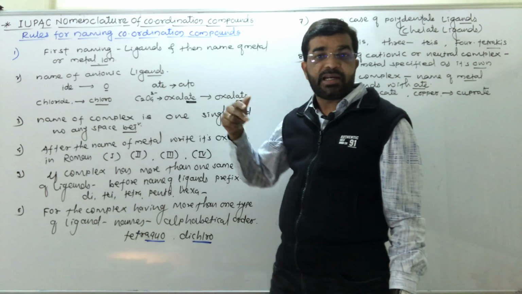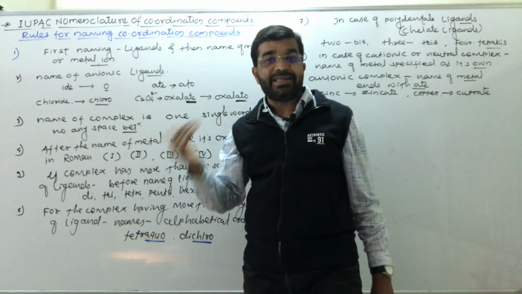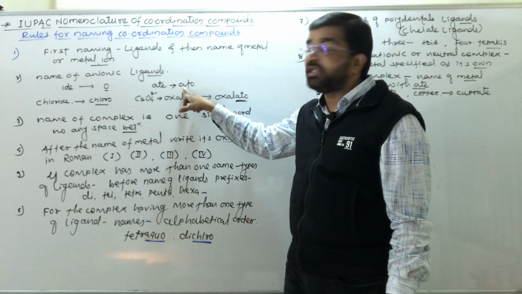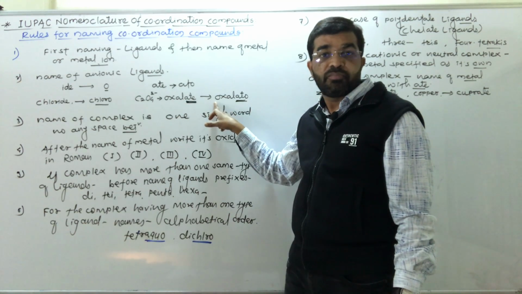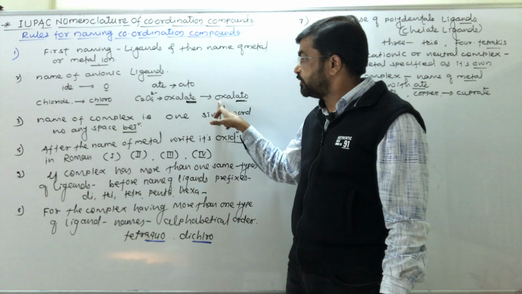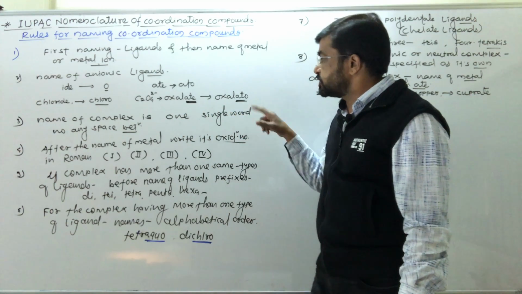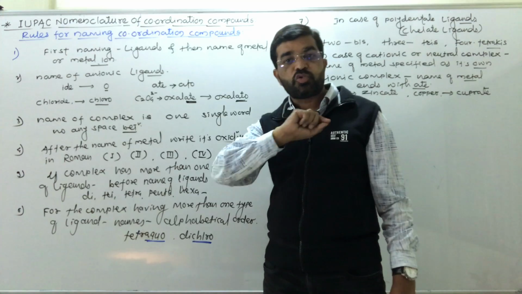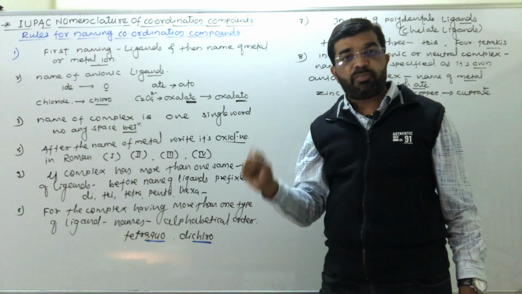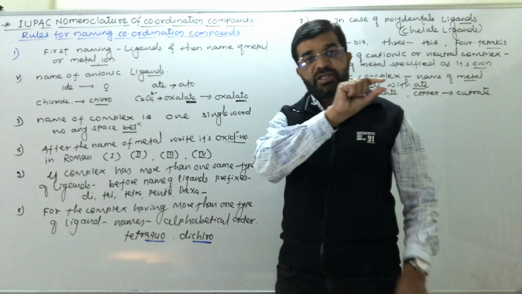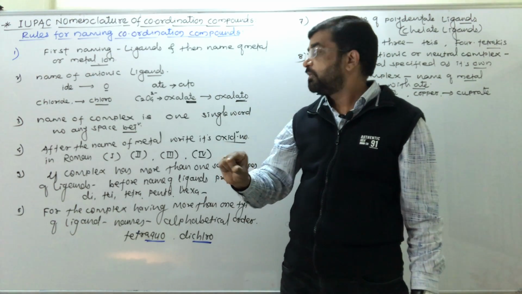If name of anionic ligand ends with ATE, then it changes to ATO. That is oxalate, oxalato. Name of complex is written in one single word. There is no space given between the name of ligand or between the name of metal and ligand. Write the name in single word.